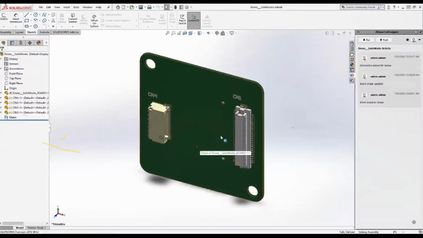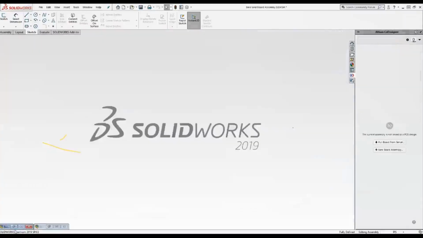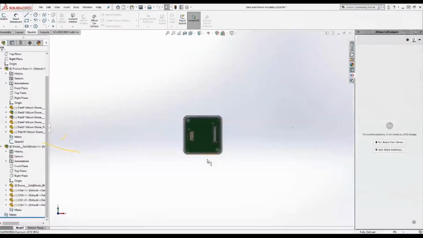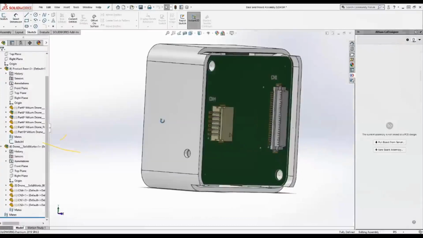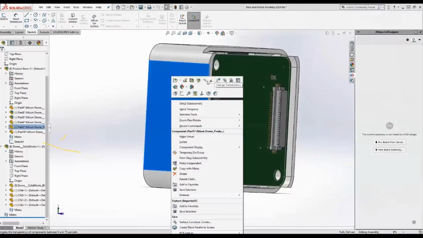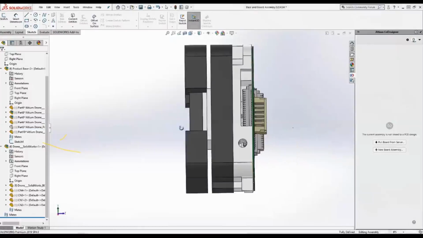Now he can just fix the location of the components. Depends on the enclosure, right?